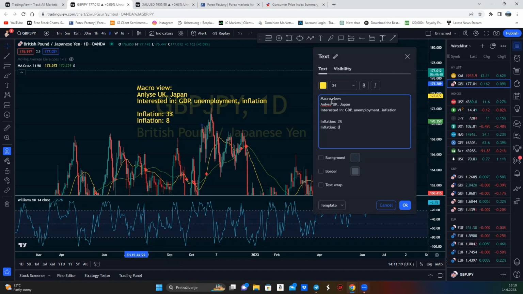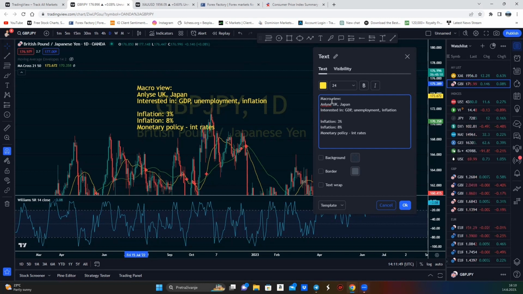So now you know that usually inflation is fought by monetary policy, meaning interest rates. So that tells me that the United Kingdom's central bank has to have higher interest rates than Japan. Just like today's FOMC meeting, they have to keep raising their interest rates. The higher the interest rate of a country's central bank, the stronger the currency.